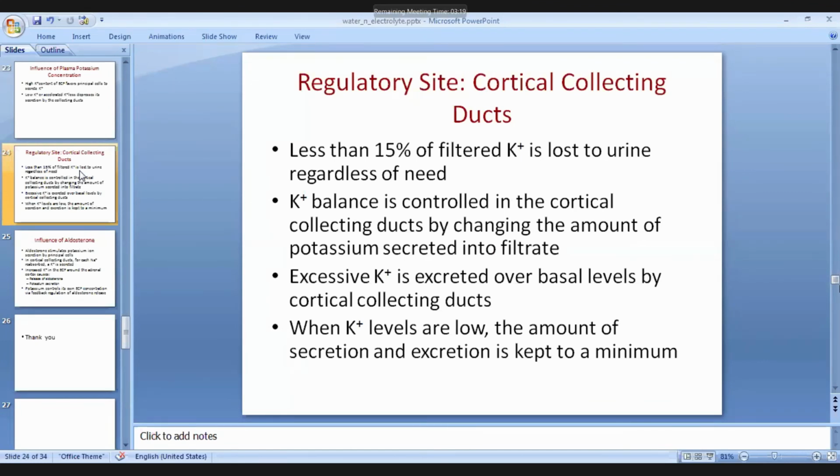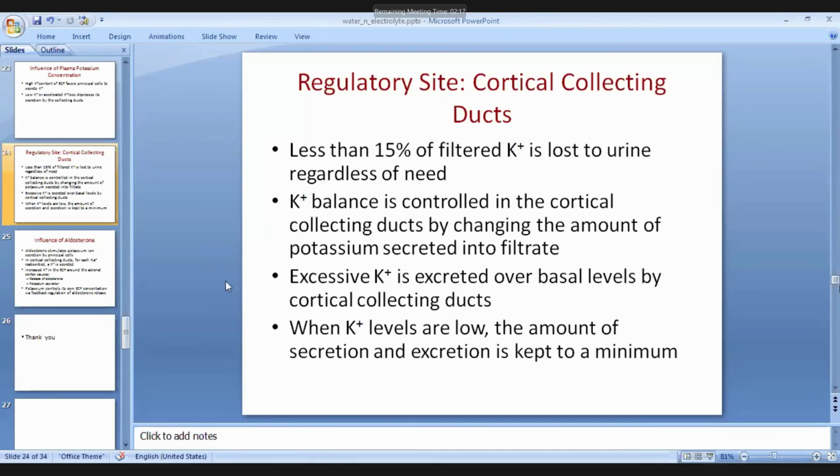Less than 15% of filtered potassium is lost in the urine, regardless of need. So the potassium balance is controlled by the collecting ducts of the kidney through the amount of potassium secreted into the filtrate. When it is excessive, it will be excreted over the basal level by the collecting ducts. When the potassium level is low, the amount of secretion and excretion is kept at a minimum level. It tries to decrease the excretion rate so that the balance occurs.